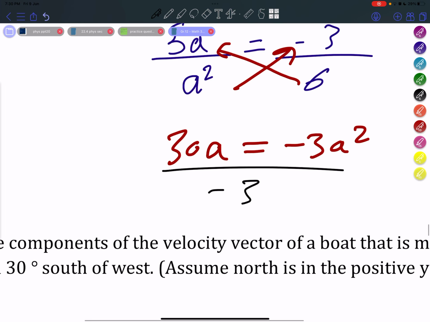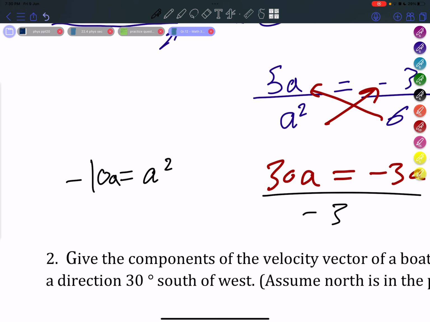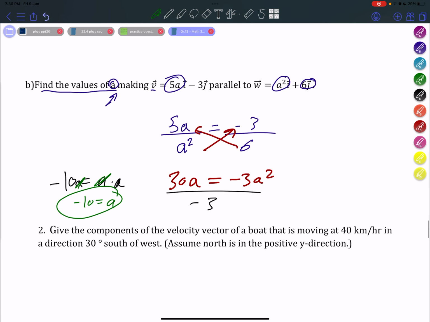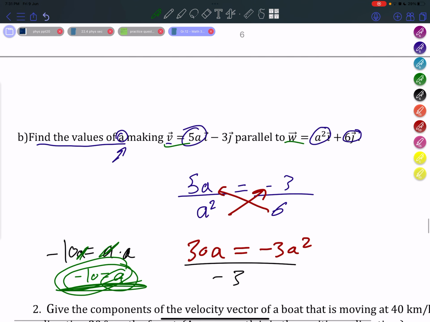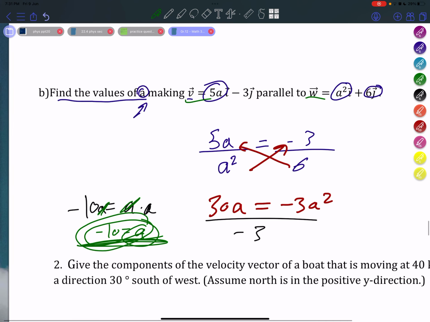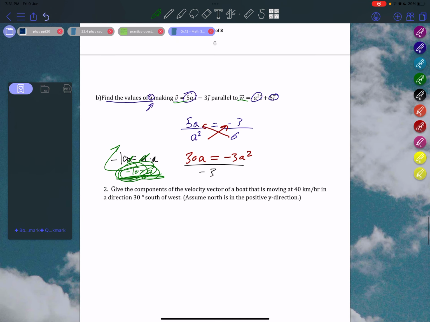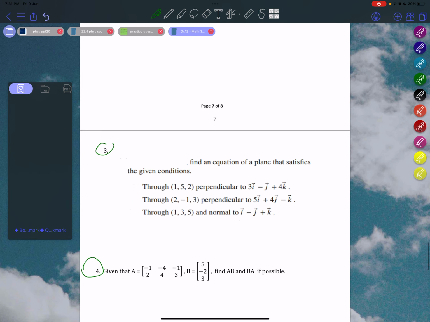Yeah, we can just divide by -3. So we get -10a equals a squared. And a squared is basically a times a. So if we remove one a with this one a, it leaves us with -10 equals a. So basically we're saying that at the point where a is equal to -10, both v and w will be parallel to each other. But at any other point, they won't. That being said, I believe we are done for this video, leaving us with just 3 questions left. Thank you.